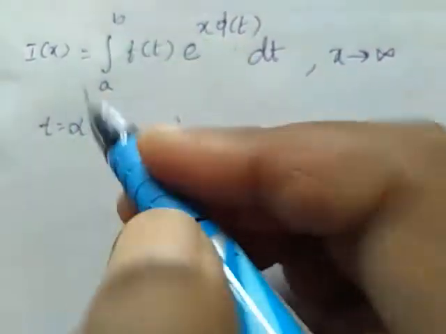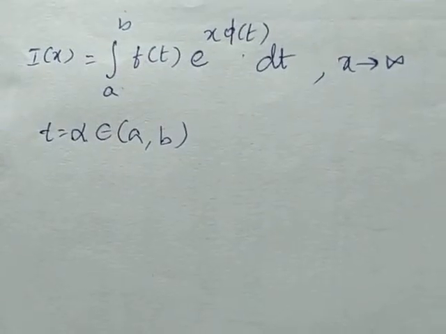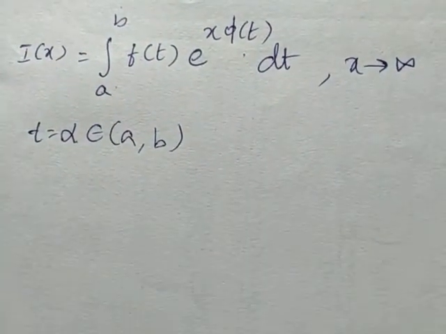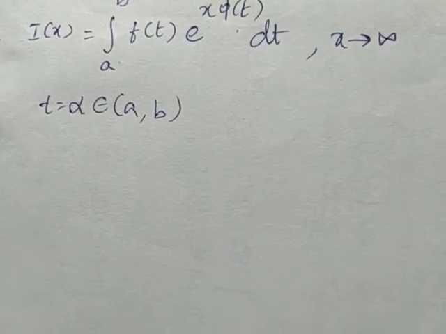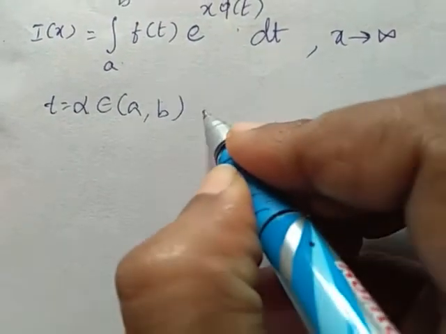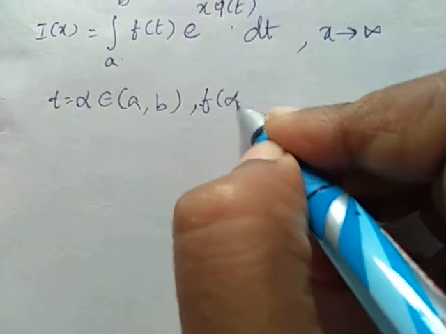In between a and b we should have some constant alpha such that at alpha phi of t is maximum and phi of alpha should not be 0.